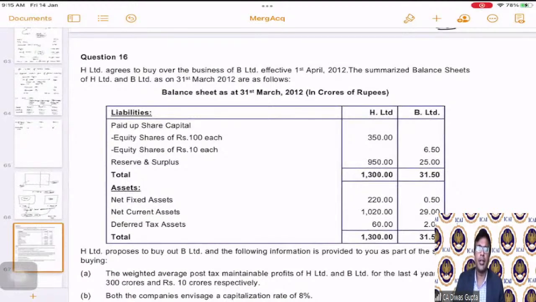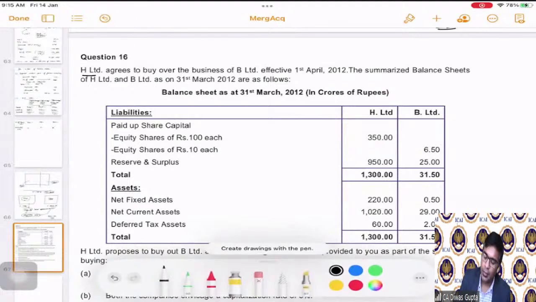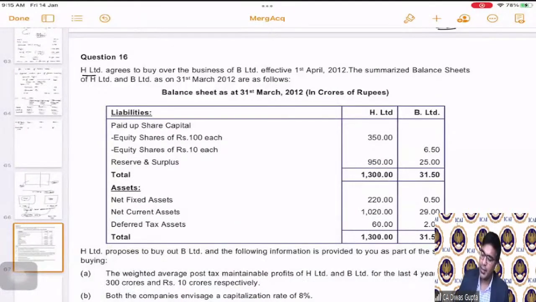Question number 16, students. Again, a very beautiful question and very logical question and very practical also. Question number 16 says that H Limited agrees to buy over the business of B Limited effective 1st of April 2012. Okay. So there are two companies, H Limited and B Limited. H Limited is agreeing to buy the business of B Limited.